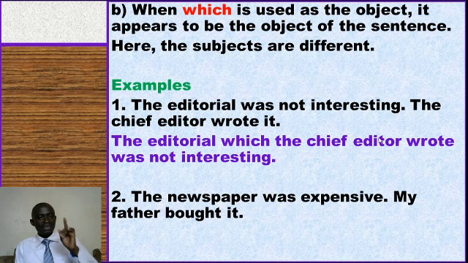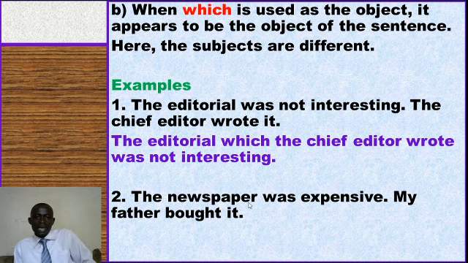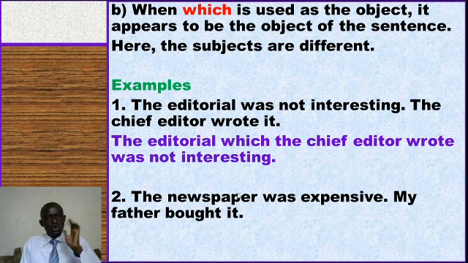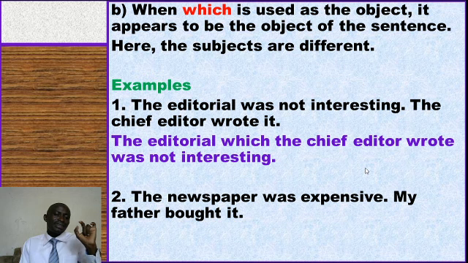Why? The principle says this pronoun, relative pronoun which, must replace the relative pronoun of the relative clause. It is here. My father bought it. This sentence is relying on the first one. So it is your task to know which phrase, which clause is relying on the other. The one which is relying on the other is what we're calling a relative clause.